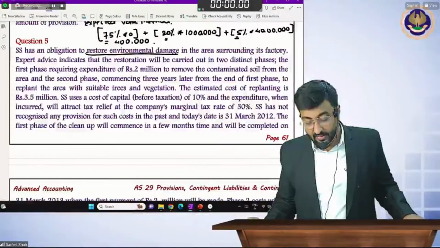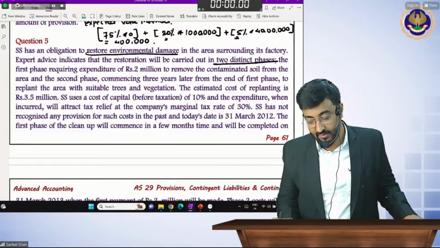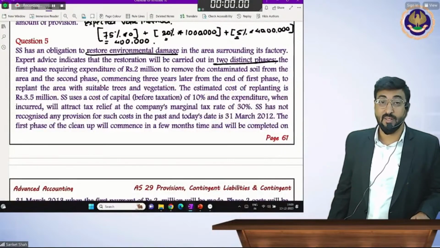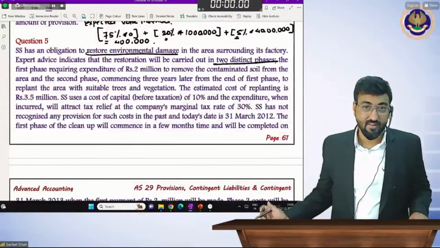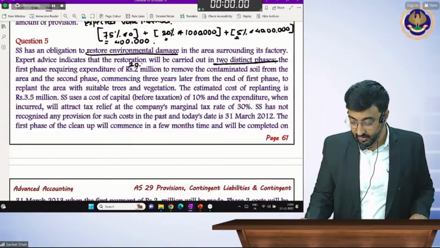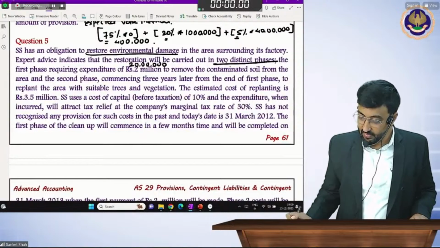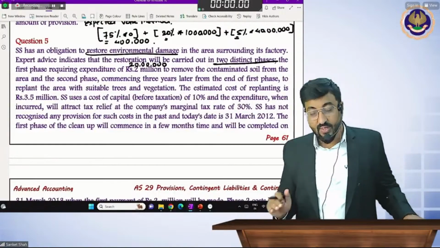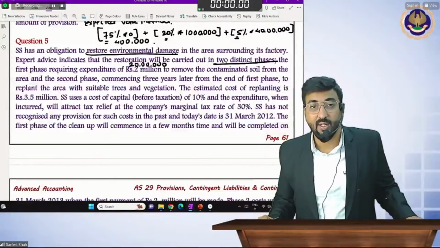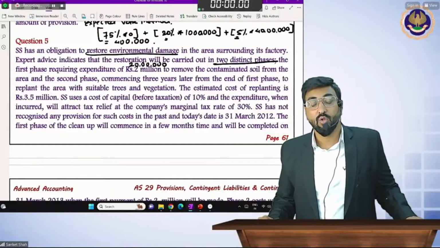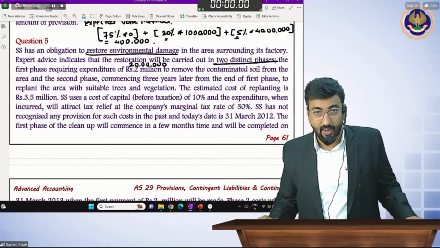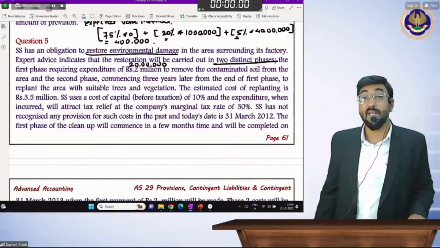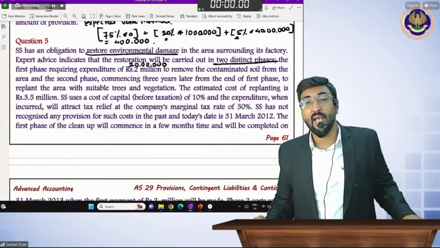Expert advice indicates that restoration will be carried out in 2 distinct phases. हिंदी में बोलना चाहूंगा कि जो भी डैमेज हुआ है उसको आपको ठीक करके देना पड़ेगा. रिस्टोर करके देना मतलब ठीक करके देना पड़ेगा. Restoration will be carried out in 2 phases.